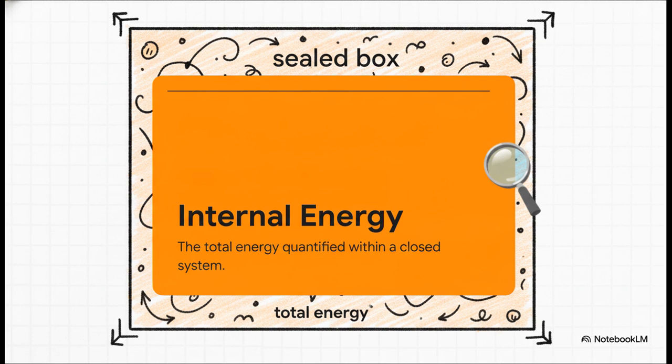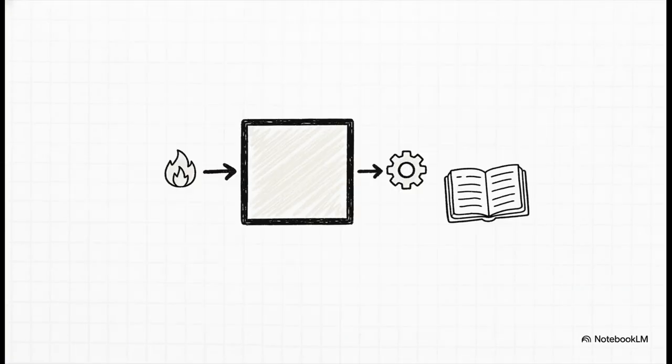To put some math behind this, scientists look at the change in a closed system's internal energy. Imagine a completely sealed box. We want to know exactly how the total energy inside that box changes during any natural process. And it boils down to this super simple equation. A system's internal energy changes based on only two things: the heat flowing in or out of the system and the physical work being done on the system by its surroundings, or vice versa.